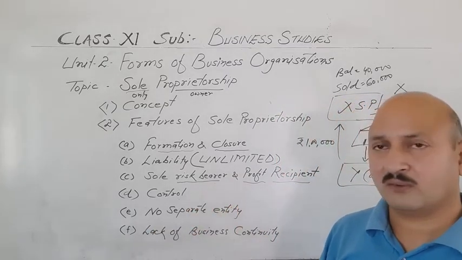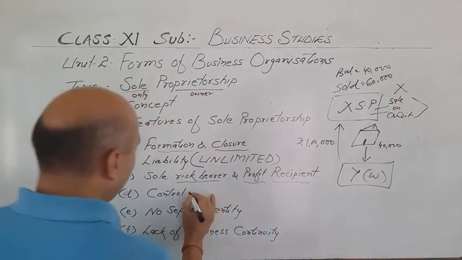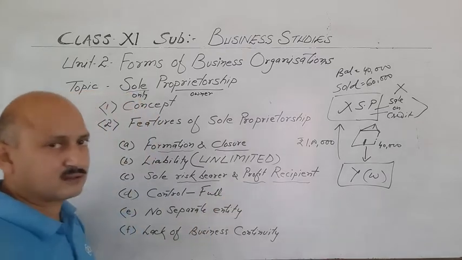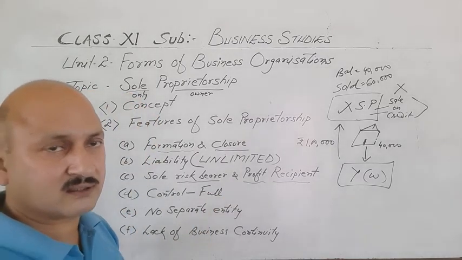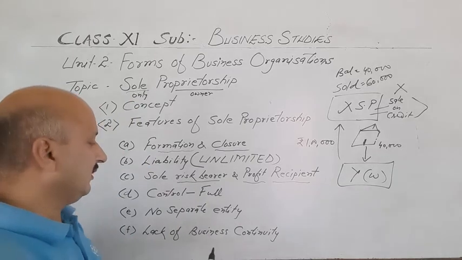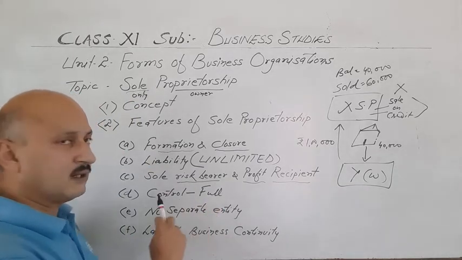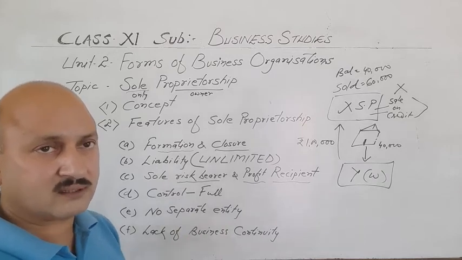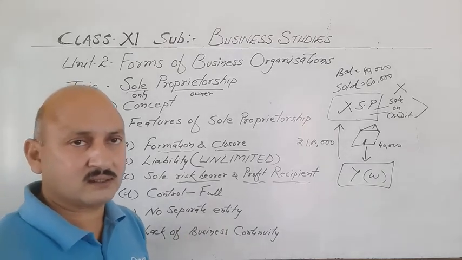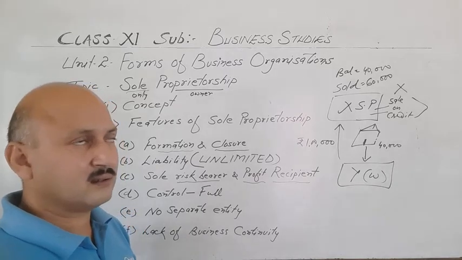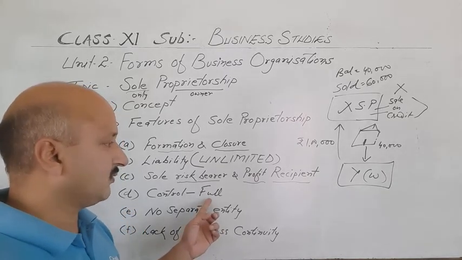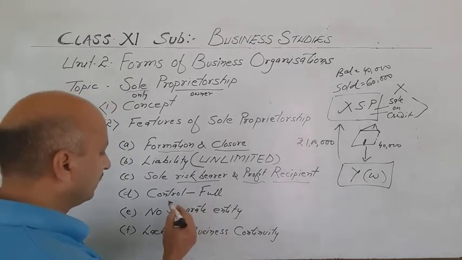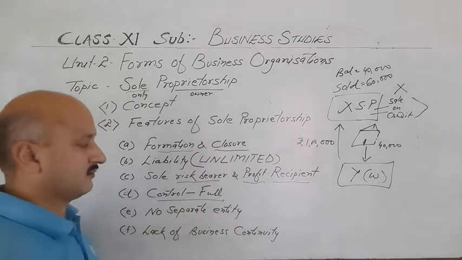Next point is control. So he has absolute, or we can say full control over the business, because there are no partners in the business. He can easily control the business without consulting anyone else. There is no obligation upon him to consult others, to take permission, nothing. He just has to take his own decisions. So the sole proprietor has full control over the business.